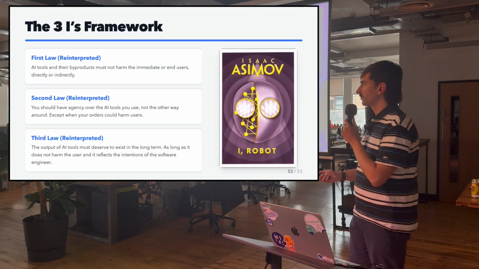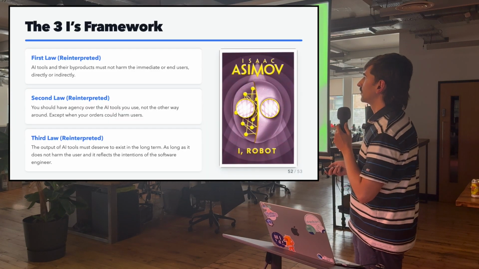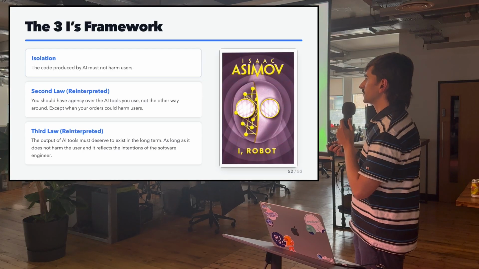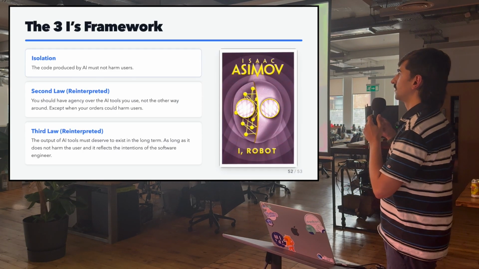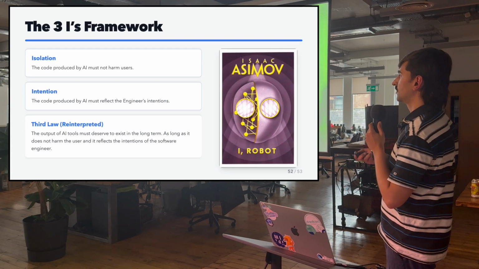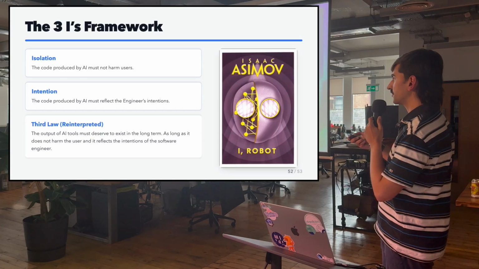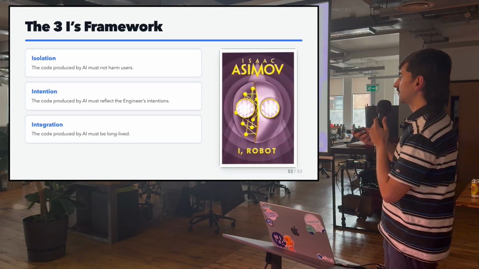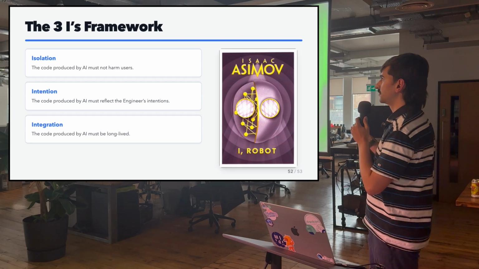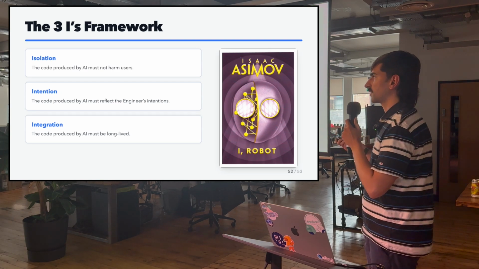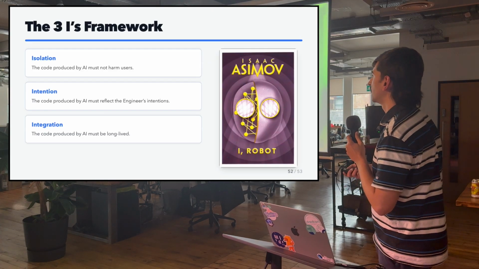And so if we look at all the laws that we reinterpreted and summarize them, the first law is about isolation. The code produced by AI must not harm users. The second law is about intention. The code produced by AI must reflect the engineer's intentions. And the last law is about integration. The code produced by AI must be long-lived. And this is what I call the 3 I's framework, which is the framework that I use when I am generating code and when I'm using AI to solve problems.